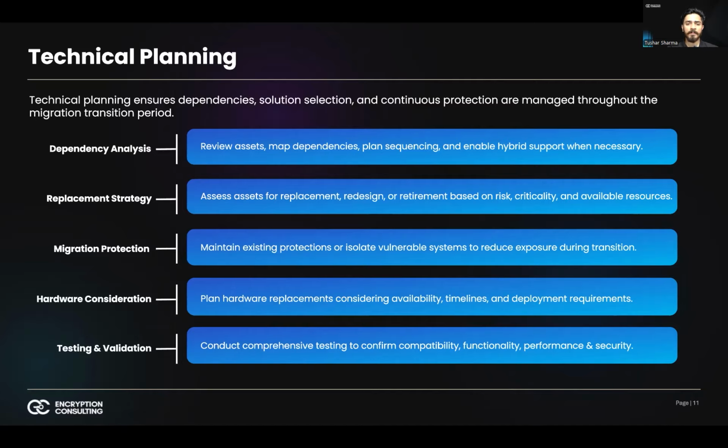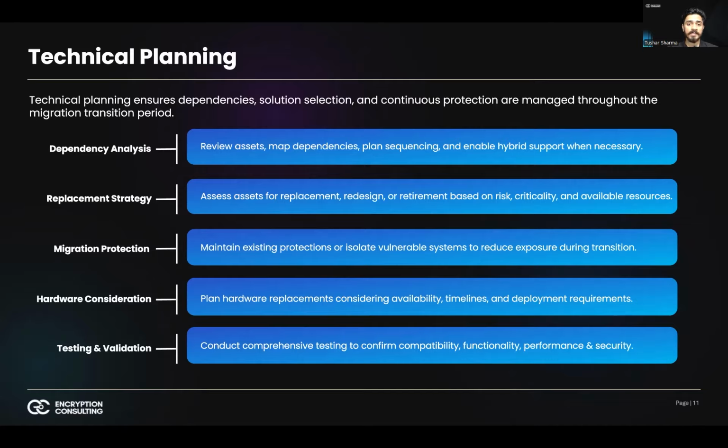However, there may be environments where continuous dual protection is not feasible. In such cases, temporary isolation or segmentation of vulnerable systems may be required. For example, highly sensitive archives may be segmented from external access until quantum safe mechanisms are implemented. While isolation reduces exposure, particularly against HNDL attacks, it may affect availability and operational flexibility. These trade-offs must be carefully assessed.